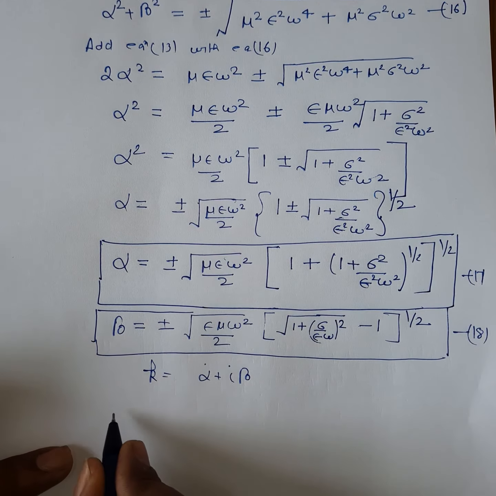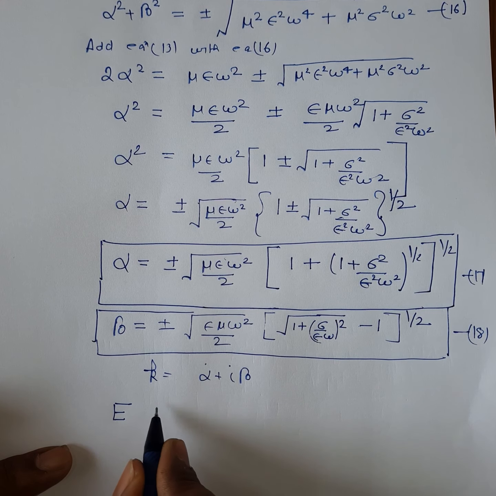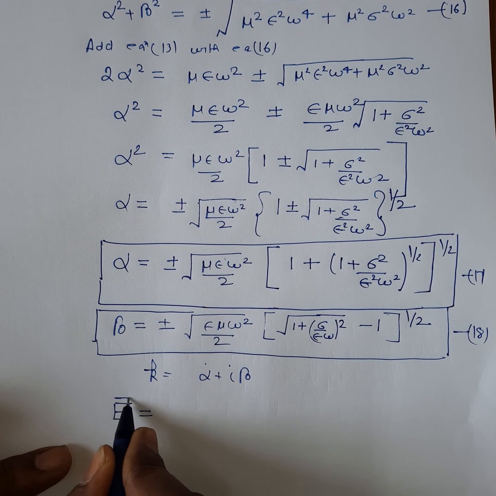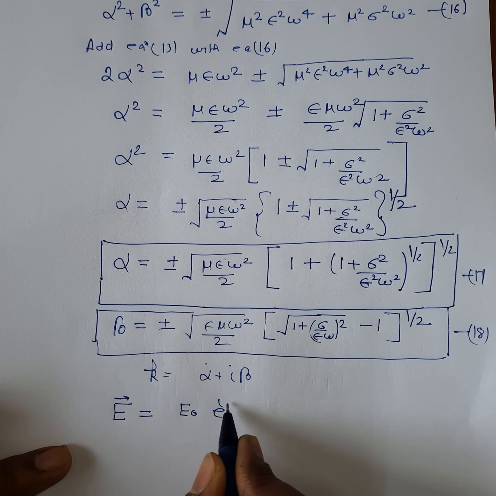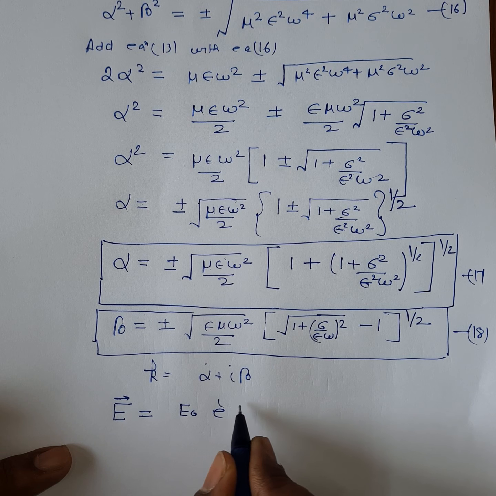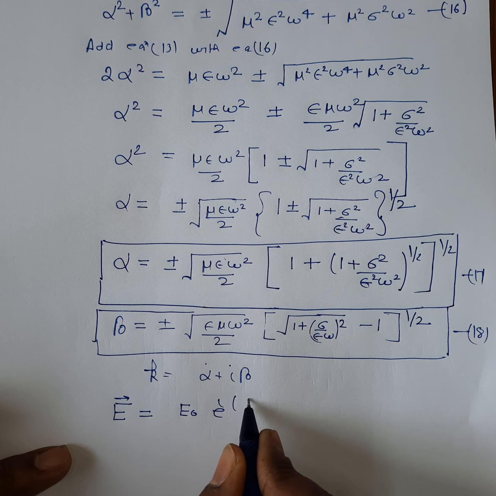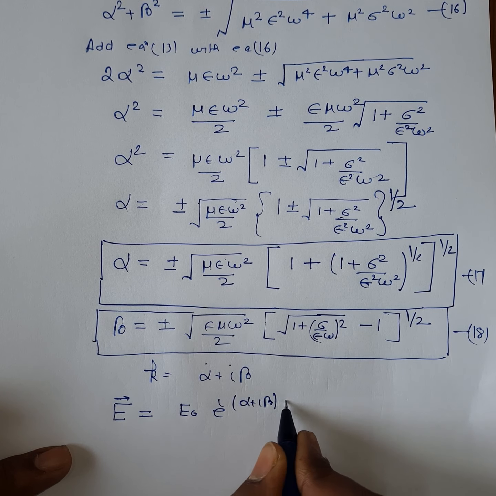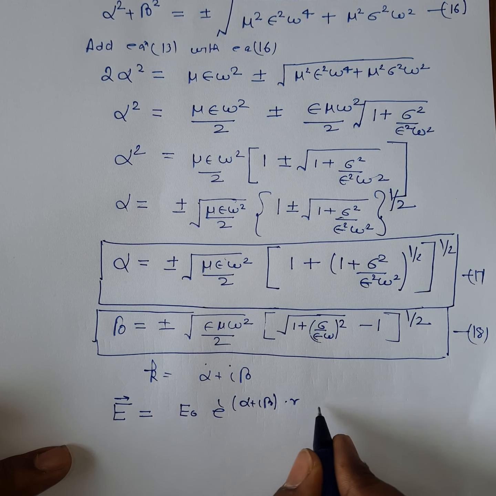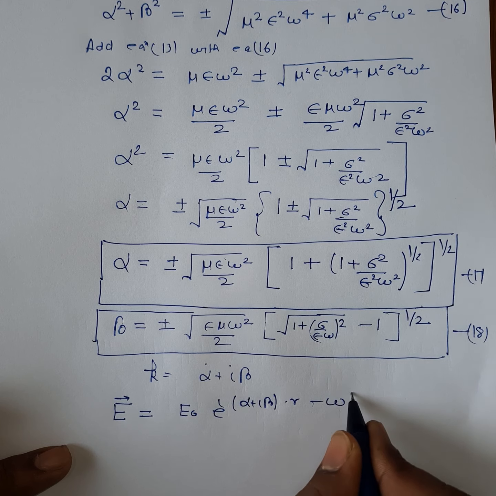So our E will be equal to E0 e to the power i. What is k here? Your k is alpha plus i beta, dot r and minus omega t.